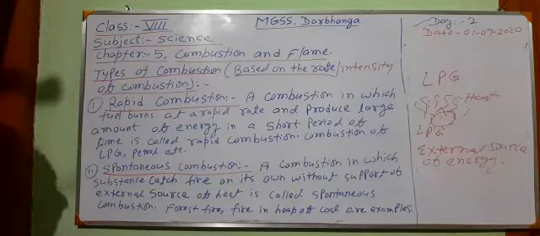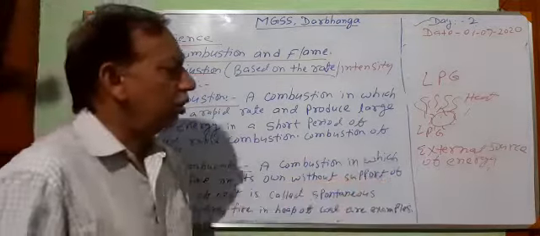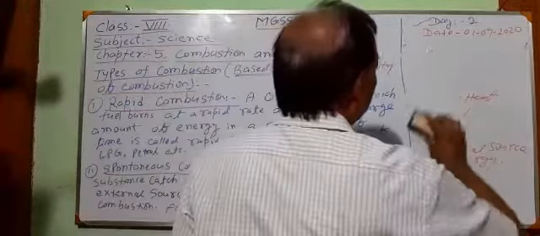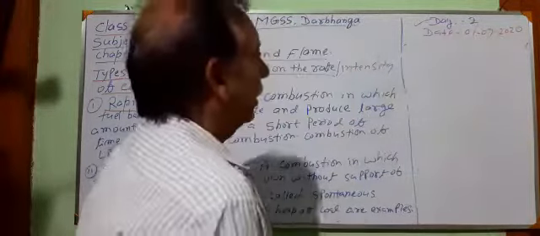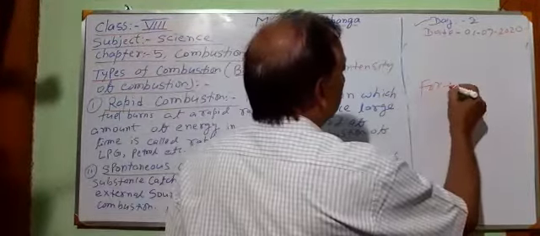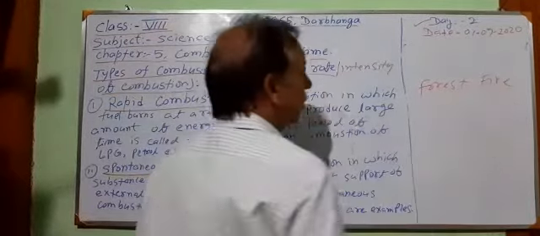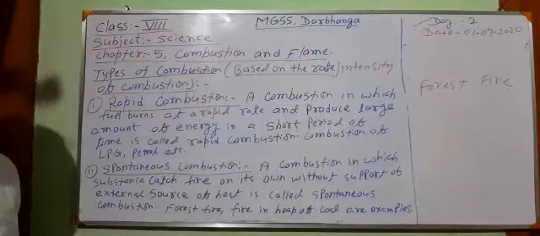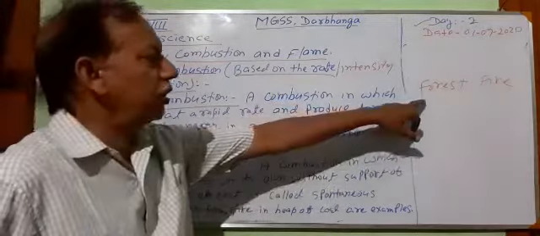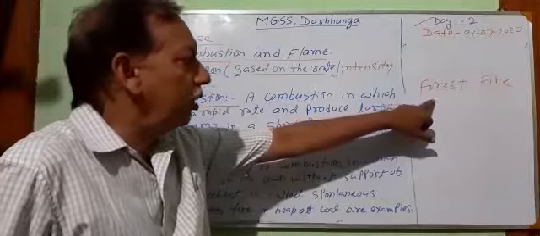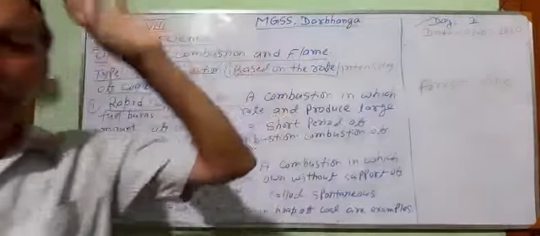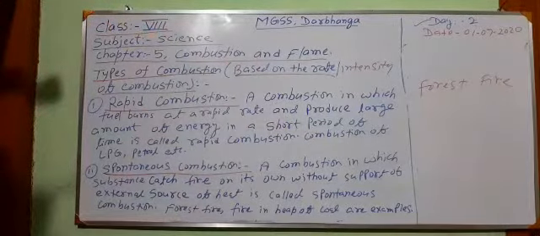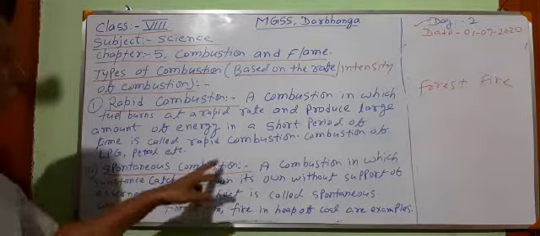In spontaneous combustion, sometimes combustion starts without an external source of energy. We do not give any support from an external source, but combustion starts. For example, a forest fire. What happens in a forest fire? We see fire catch without any external source. Nobody goes there to start burning, but automatically fire catches and starts burning. This type of combustion is known as spontaneous combustion.